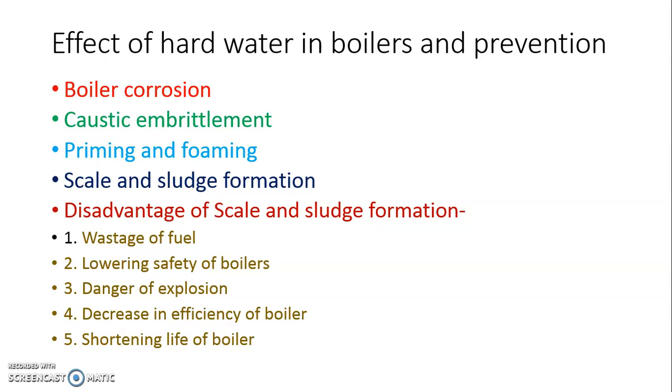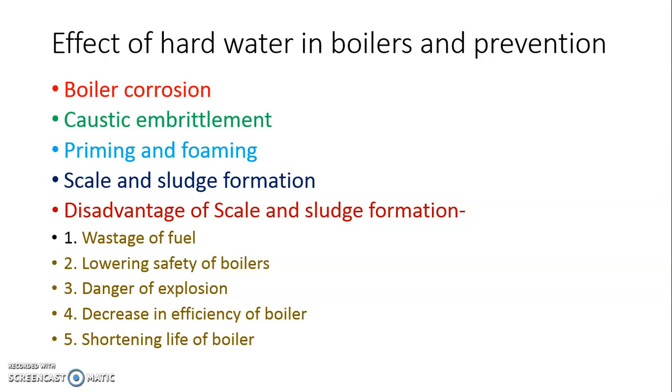Remember, when we boil water inside a container or utensil at our home, at that time also we observe a certain layer inside the container or utensil. That layer goes on thickening, and that is nothing but a type of scale or sludge. If the thickness of scale and sludge goes on increasing, then it creates a number of issues in the boiler. Hence, we will take a glance at the disadvantages of scale and sludge formation at the inner walls of the boiler.